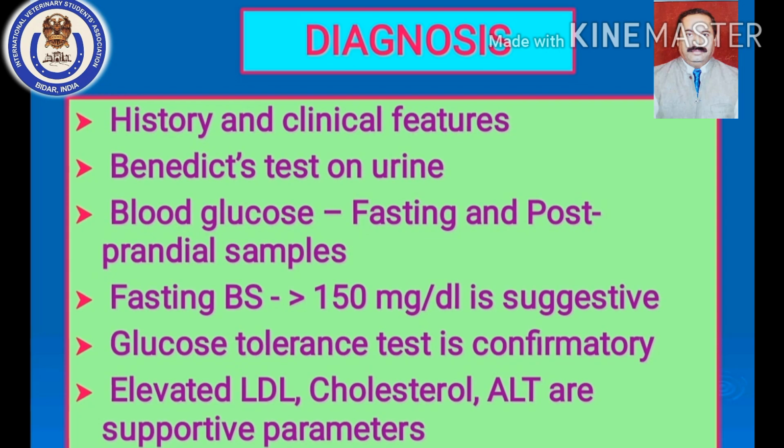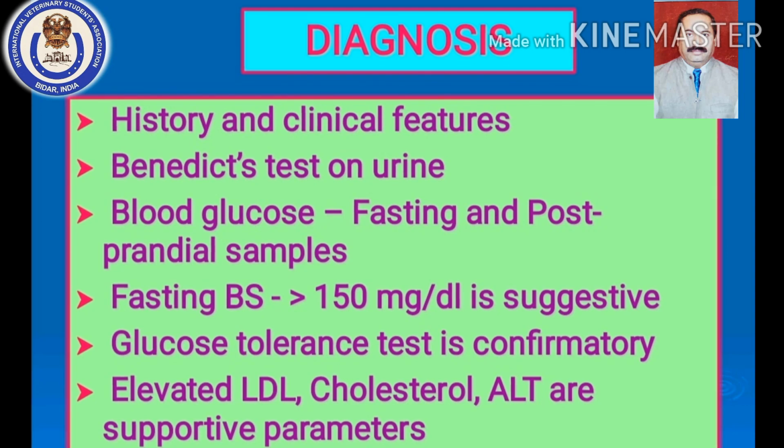So aged dogs have a tendency for diabetes mellitus. Clinical features, you have seen the 3 P's: polydipsia, polyuria, polyphagia. Apart from recurrent skin infection, recurrent urinary tract infection, then cataract, then loss of condition. These are all very distinct features which will make you suspect that the dog is suffering from diabetes mellitus.